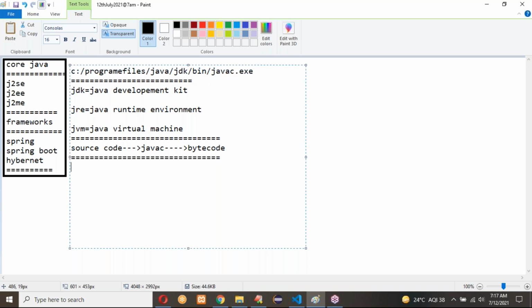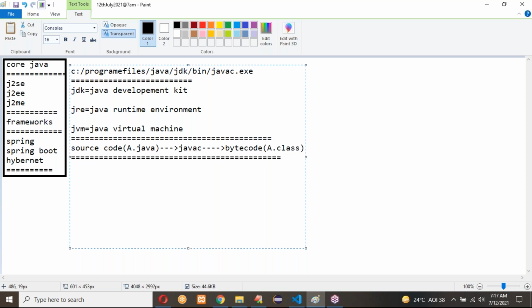Bytecode is nothing but the .class file. A.java is the source code and a.class file is the bytecode. What is the use of this bytecode? This bytecode concept is not supported in C or C++.